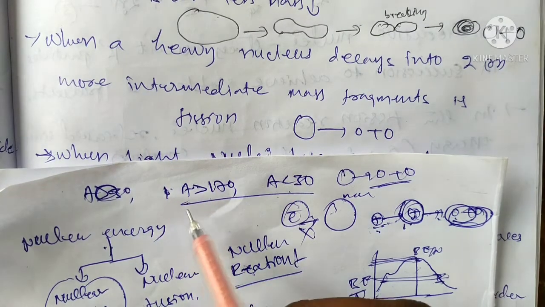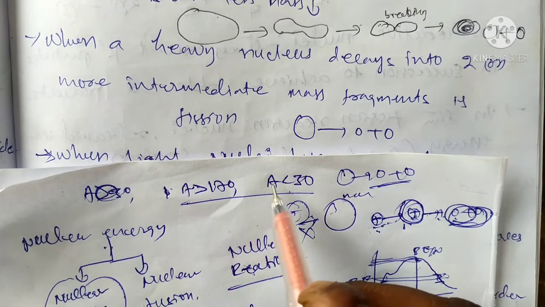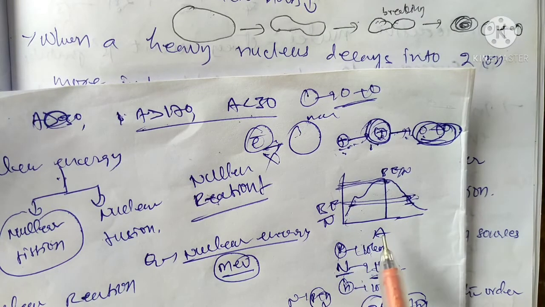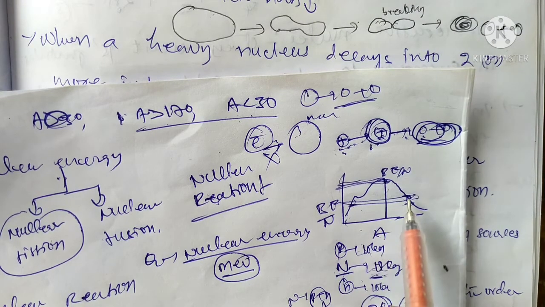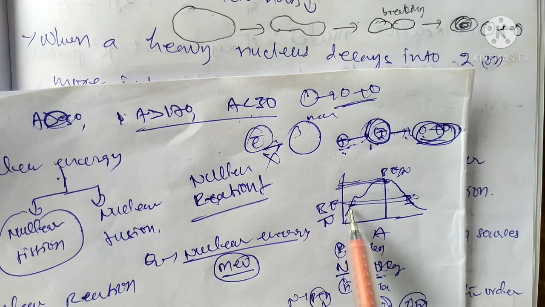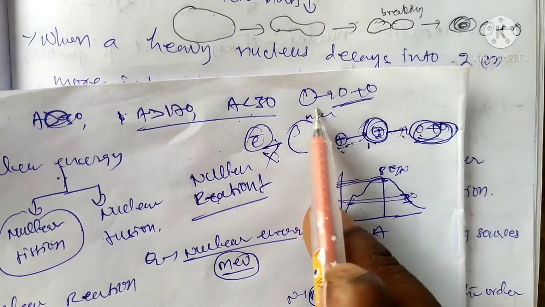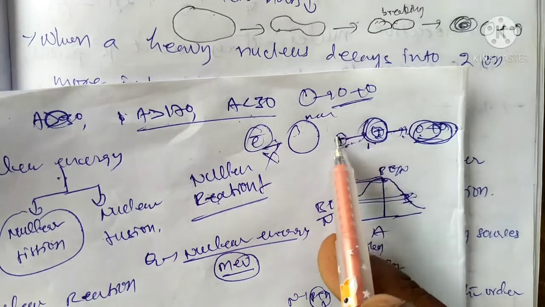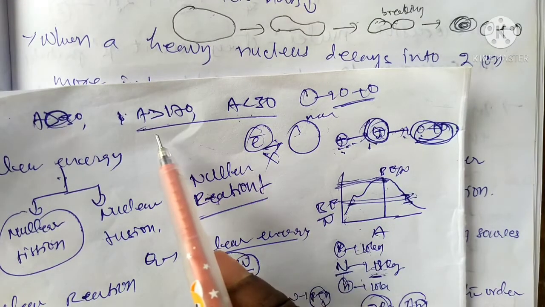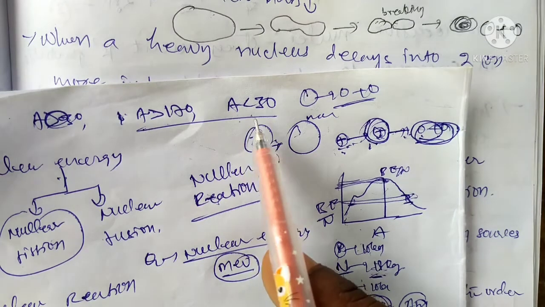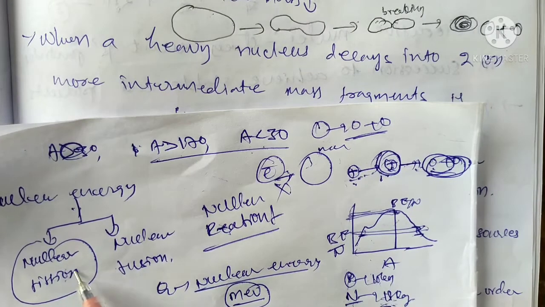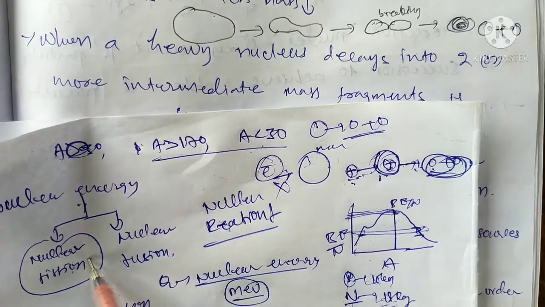According to the relation between binding energy and atomic number, elements with atomic mass number above 170 and below 30 are heavy particles having low binding energy, so we can easily break the nucleus or divide it into two or more parts. That's why elements with atomic number above 170 and below 30 can be used in nuclear fission reactions. We are talking about nuclear fission reactions.